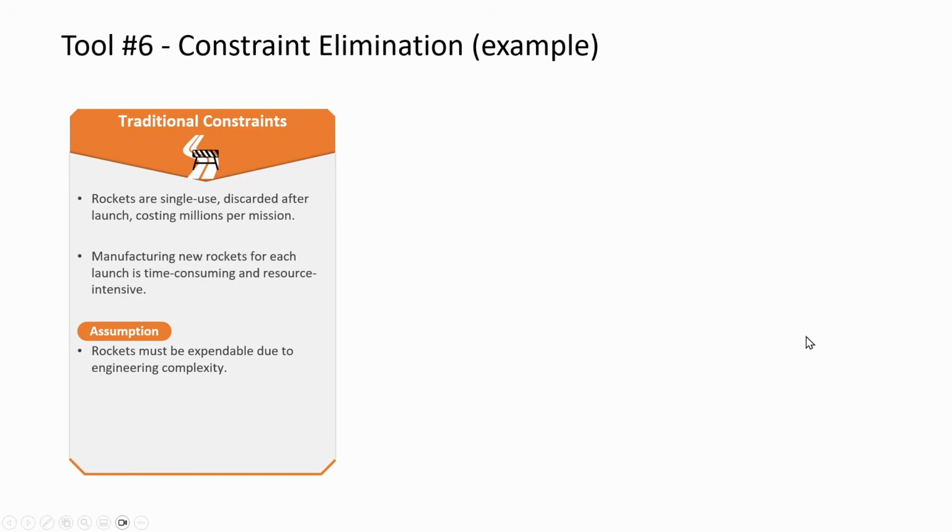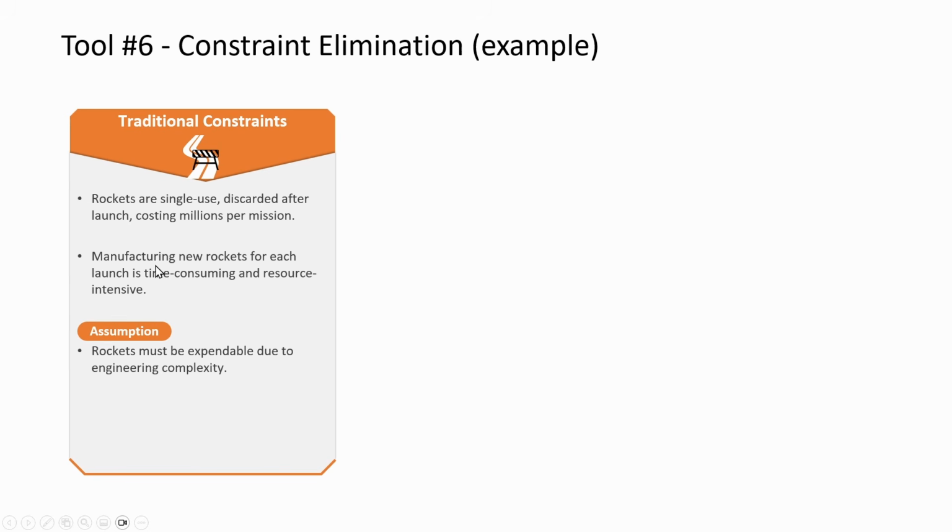So here is an example. We are specifically looking at reusable rockets. We list down our 2 constraints. The problem is that the rockets are single use. They are discarded after single use, which costs millions of dollars per mission. As Elon Musk mentions, it's like every time you fly on an airplane, you throw away that airplane at the end of your journey. Then we list down our second constraint related to manufacturing.